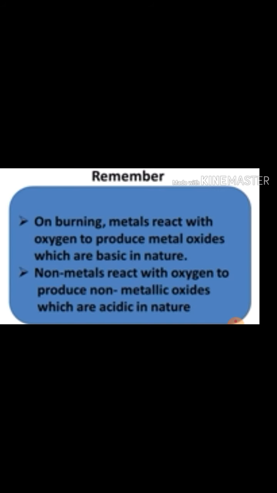So we can say that when non-metals react with oxygen, they form non-metal oxides. What you have to remember is that on burning, metals react with oxygen to produce metal oxides, which are basic in nature. And non-metals react with oxygen to produce non-metal oxides, which are acidic in nature.